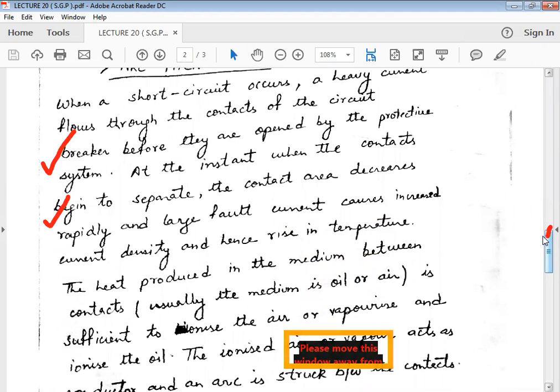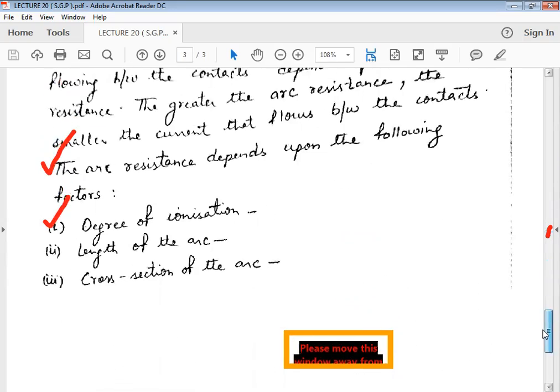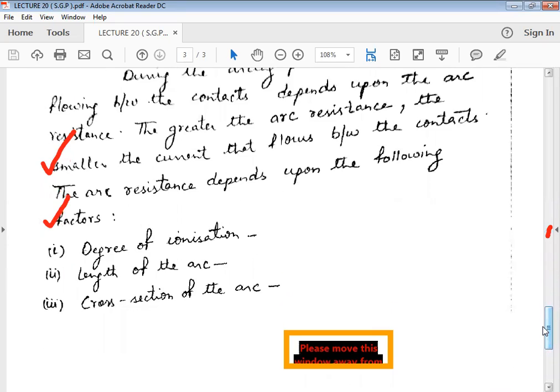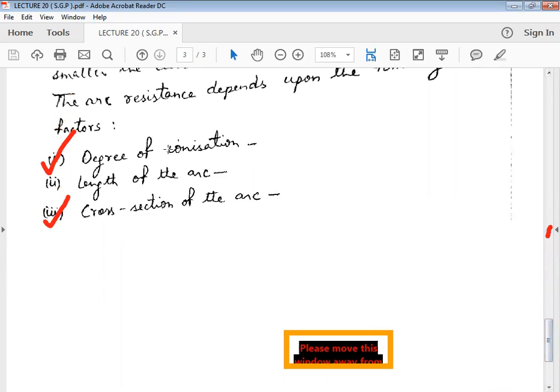If the arc resistance is high, the minimum current will flow across the arc. If the arc resistance is low, the maximum current will flow across the arc. So how much current flows during the arc depends upon the resistance of the arc. Next we shall discuss the arc resistance. The arc resistance depends upon the following factors: degree of ionization, length of the arc, and cross section of the arc.